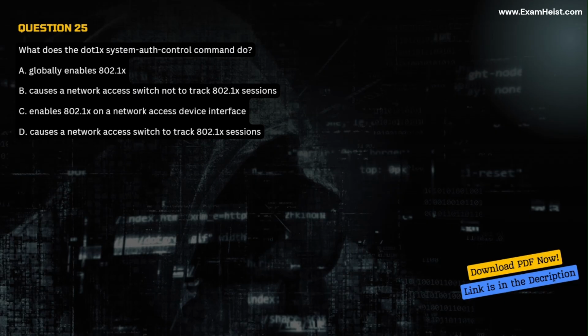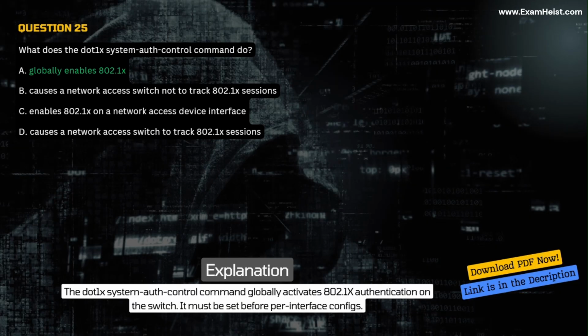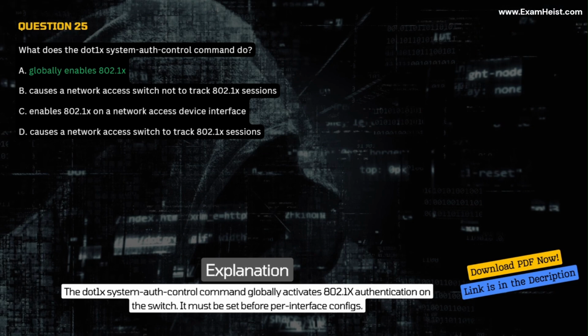D. Causes a network access switch to track 802.1x sessions. Correct answer A. Globally enables 802.1x. Explanation. The dot1x system-auth-control command globally activates 802.1x authentication on the switch. It must be set before per-interface configs.